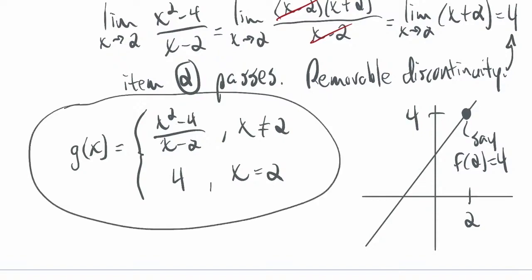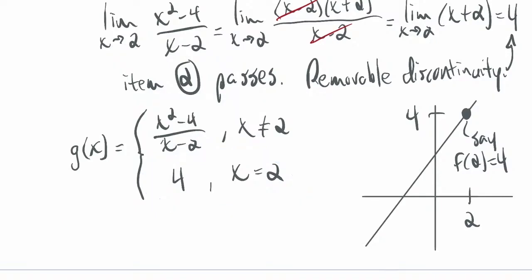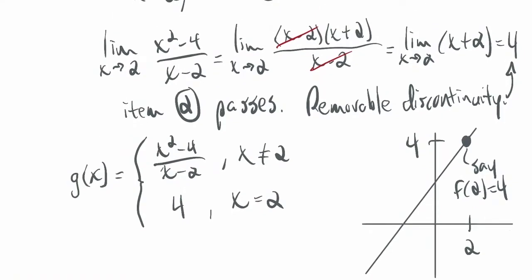This function is continuous because I've said, okay, there's a removable discontinuity, well, let's fill in the gap. Let's say when x is 2, just use 4 instead, and don't worry about the rational function, because that's the limit that we got. That's why I say this is what the function should be doing. That's why I used that term should before, because it means I can fix the graph, and now it is continuous, okay?